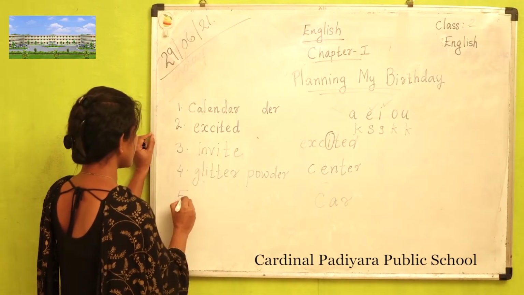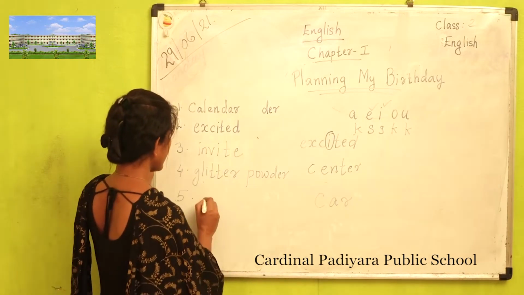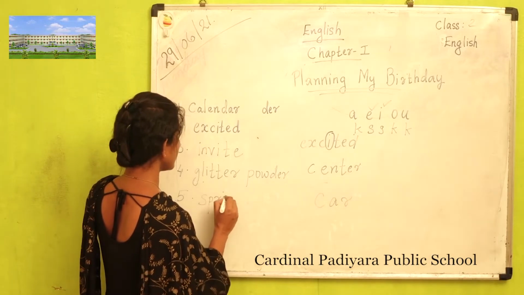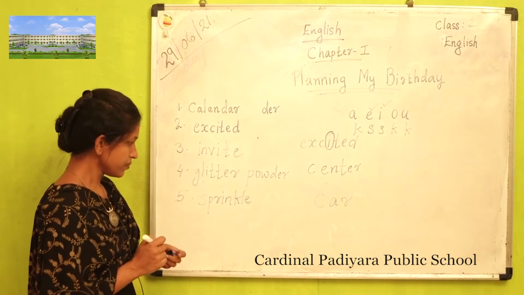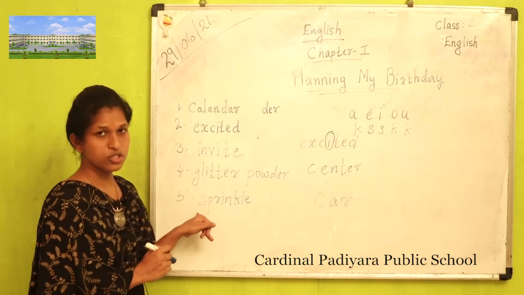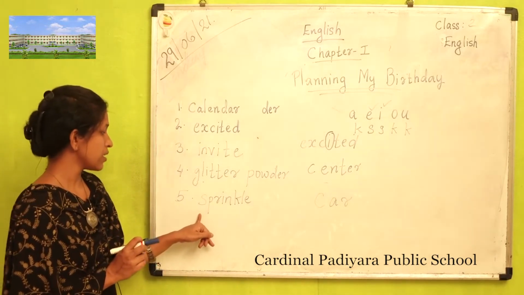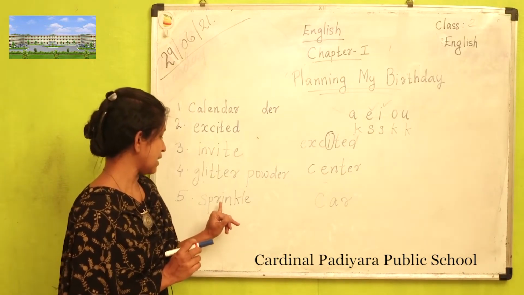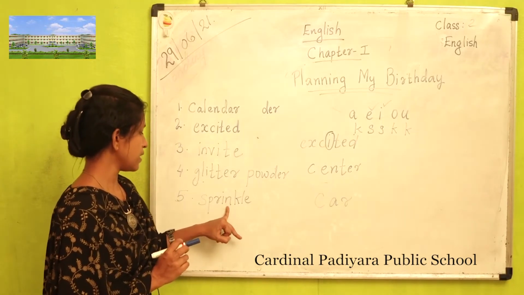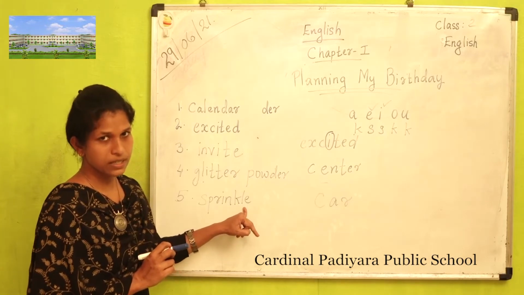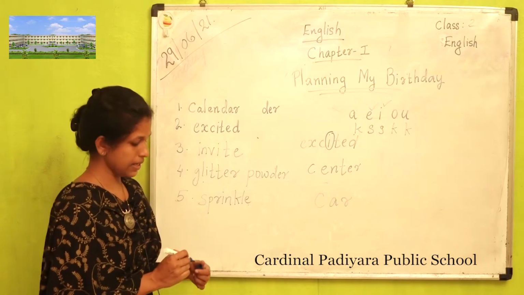The next word, number 5, sprinkle. S-P-R-I-N-K-L-E. Sprinkle. S-P is also another blend. Spr, spr, sprinkle. Here also E is silent.